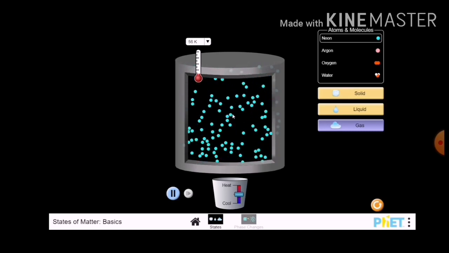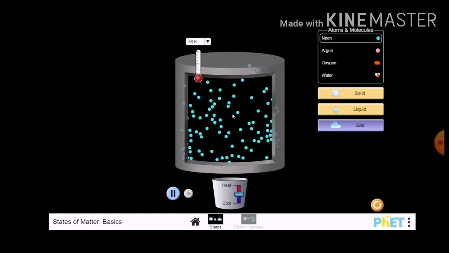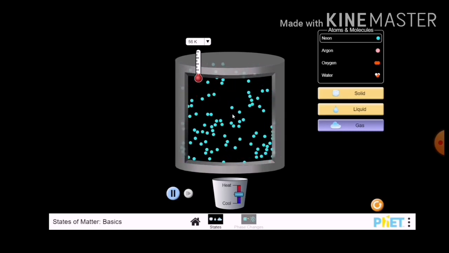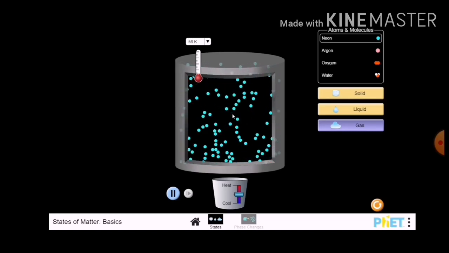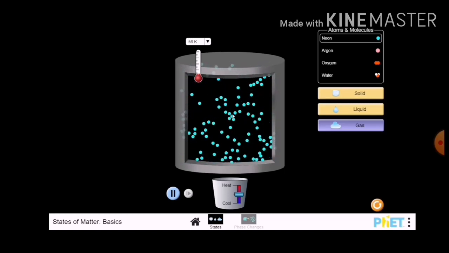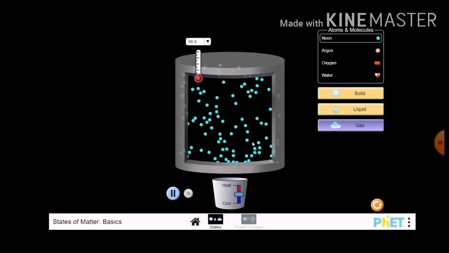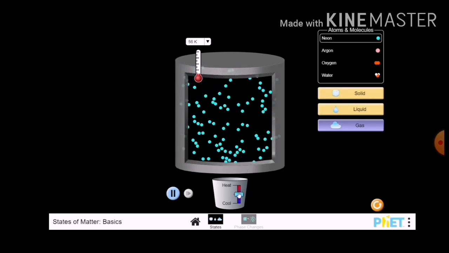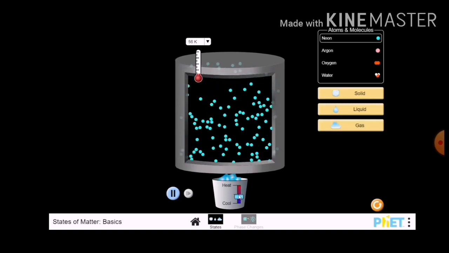Now the question is, if we lower the temperature, can the matter change reversibly from gas to liquid and liquid to solid? Okay, so let's see. Now this is the gaseous state. If we lower the temperature, then what will happen?